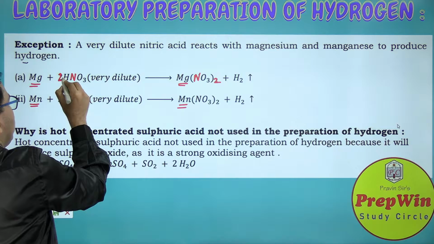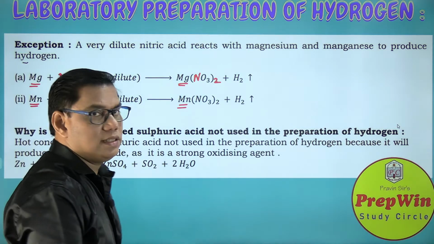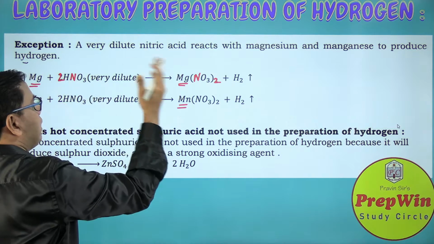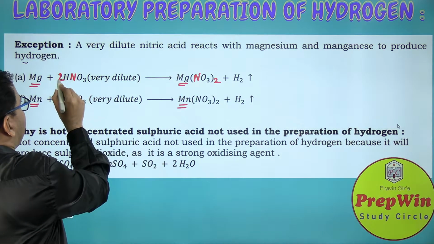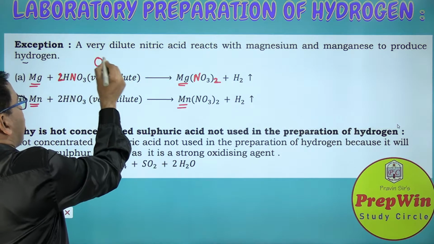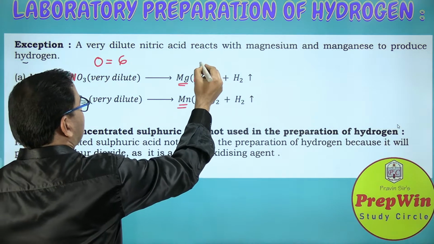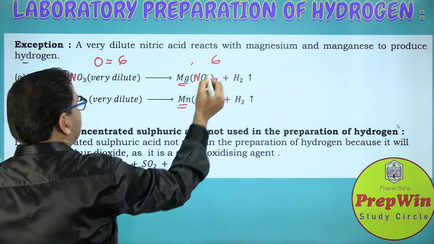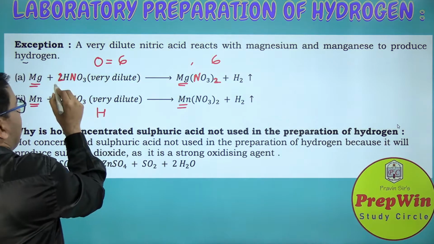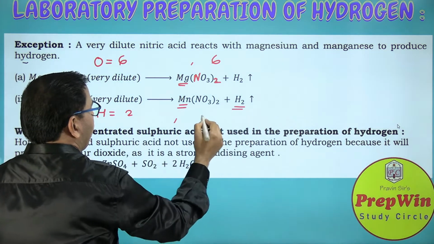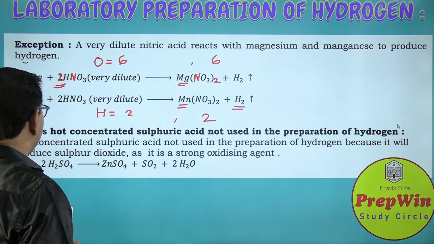So we put a 2 here and everything else is taken care of. Hydrogen and oxygen by default are balanced. Still, let us check. 3 into 2, 6 oxygen on the left-hand side, and here also 6 oxygen on the right-hand side. What about the hydrogen? Here you have 2 hydrogens on the left-hand side and here also 2 hydrogens on the right-hand side.